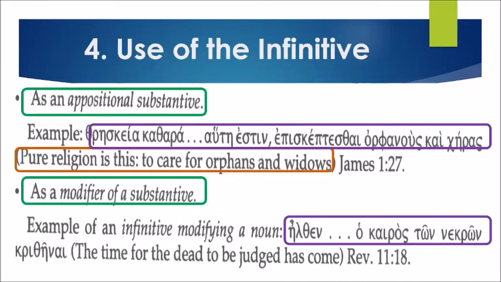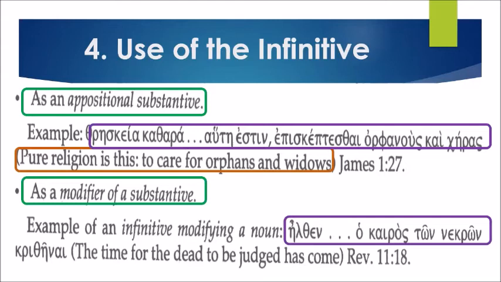It means, "Pure religion is this: to care for orphans and widows." So we have here the episkeptesthai. In that case, it serves as an appositional substantive. That is found in James 1:27.